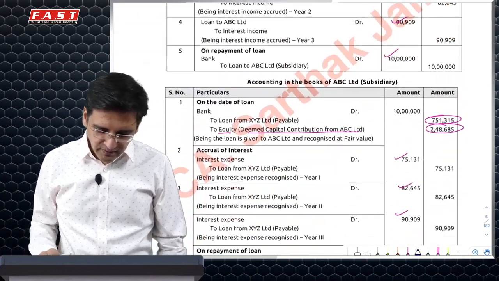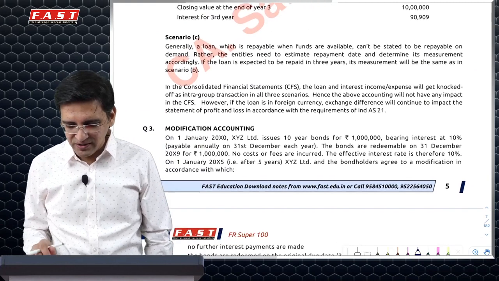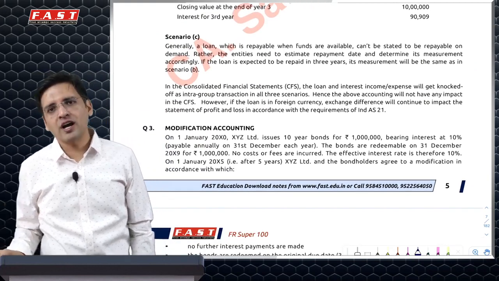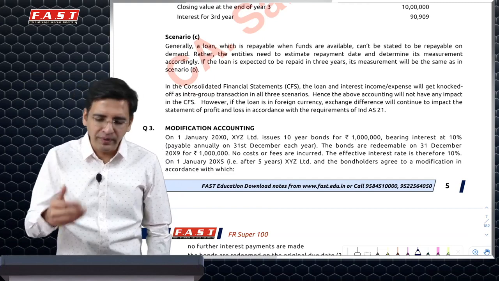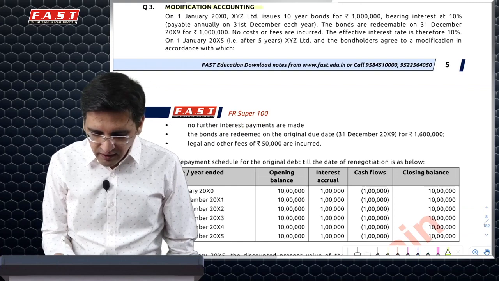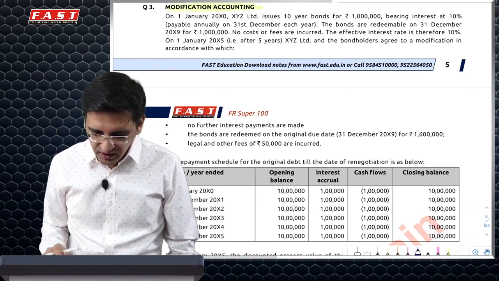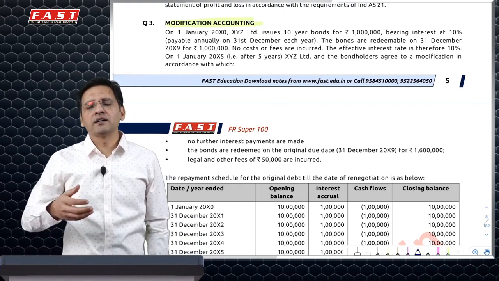So they've just given an explanation here of what you'll have to do. You'll have to basically do an estimation, and then based on that, you'll have to do your calculation. If you estimate to recover it in 3 years, then the calculation would be similar to B, which is what they have illustrated here. Then we have another question on modification accounting, one of the other very commonly asked and institute's